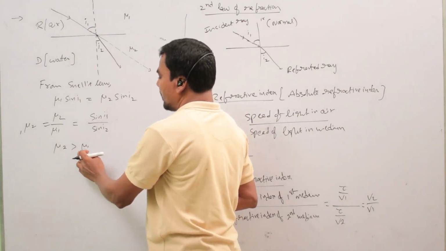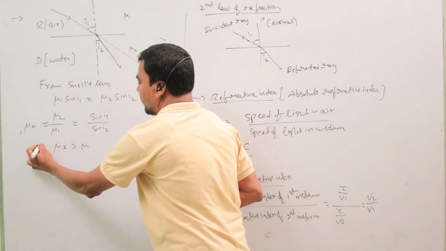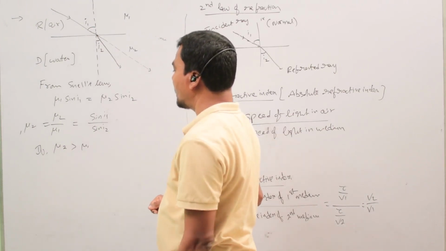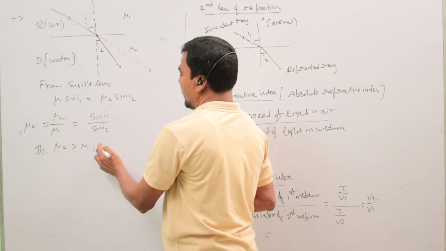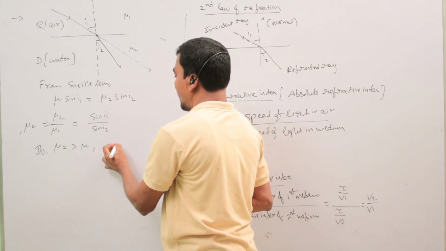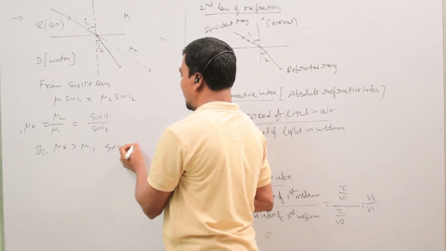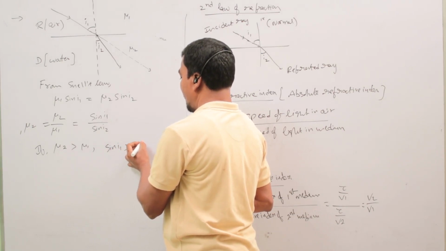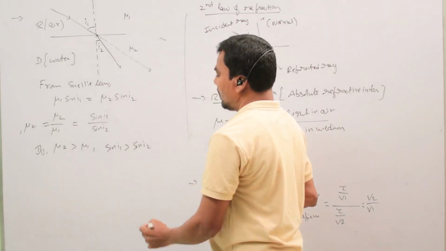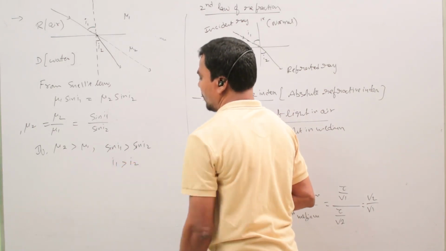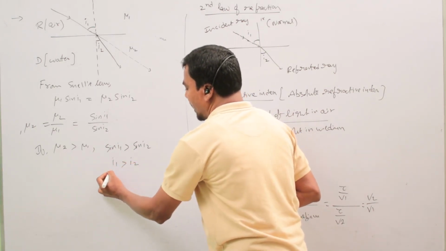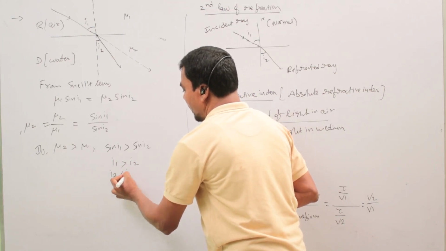If the condition is mu2 greater than mu1, then sin I1 is greater than sin I2. So I1 is greater than I2. Reversed, I2 is less than I1.